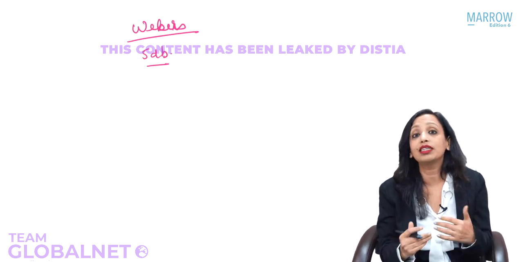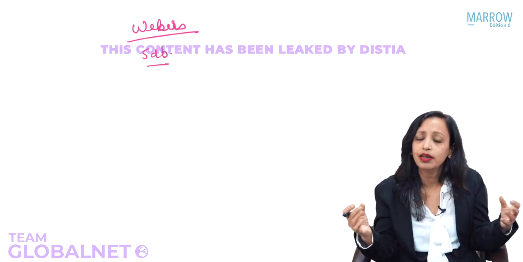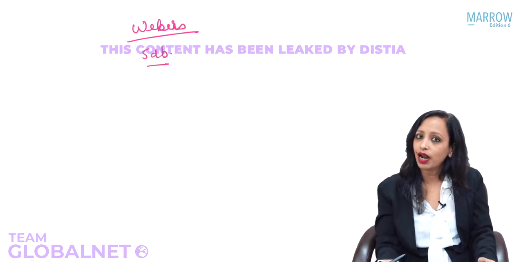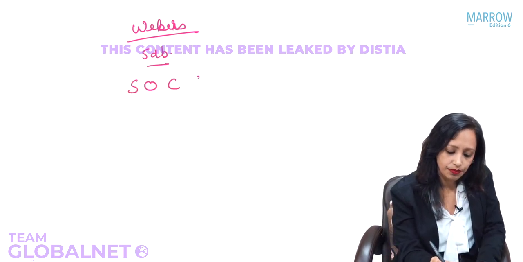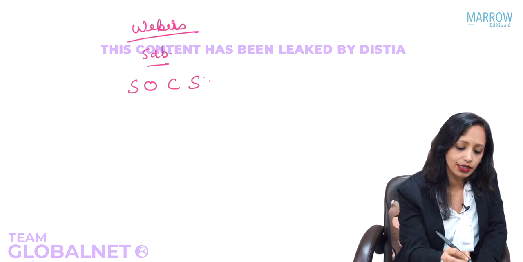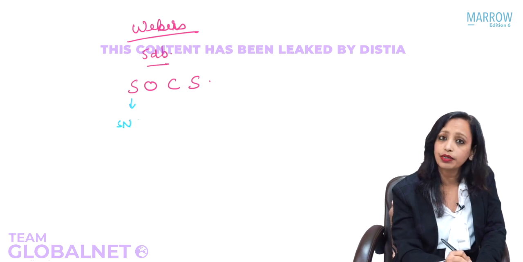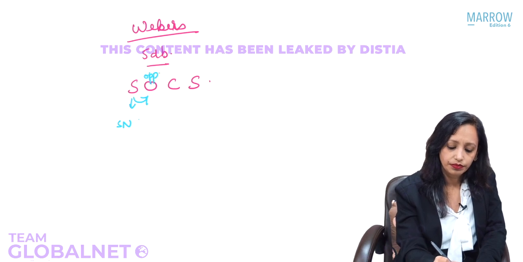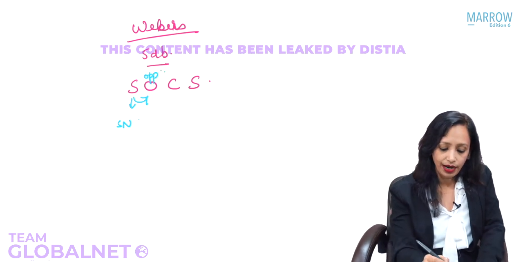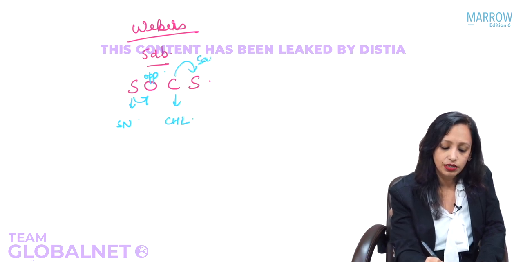Very good. Which means we are testing which pathway? Bone conduction is a measure of which pathway? Sensorineural pathway. Excellent. So we are testing the sensorineural pathway. So the mnemonic of Weber's is SOCS. What is SOCS? If there is a sensorineural hearing loss of 1 ear, Weber's is lateralized to the opposite ear. Whereas if there is a conductive hearing loss of 1 ear, Weber's is lateralized to the same ear.